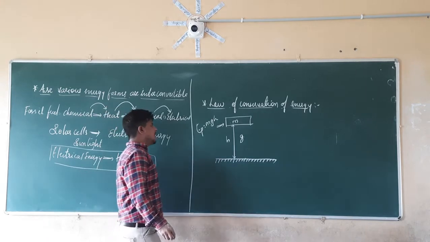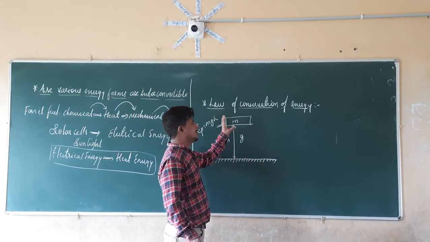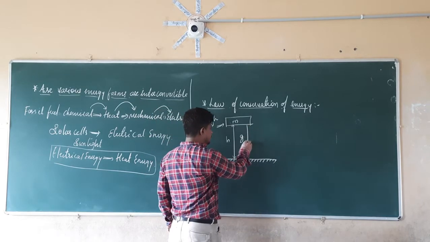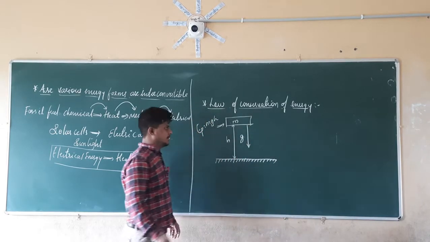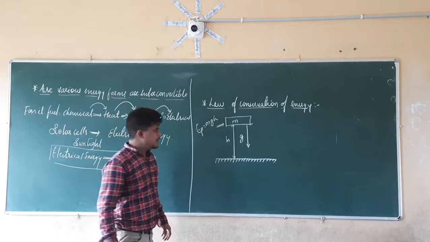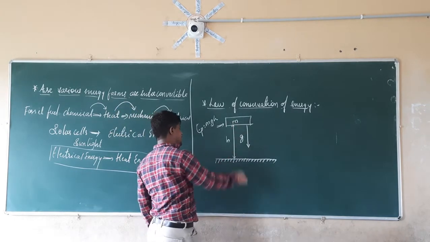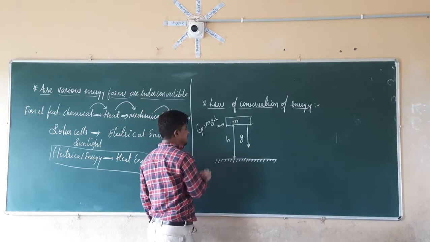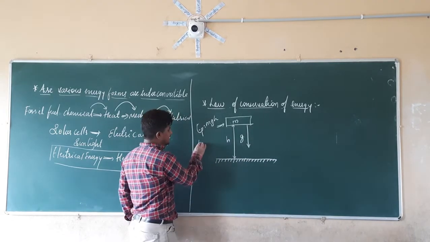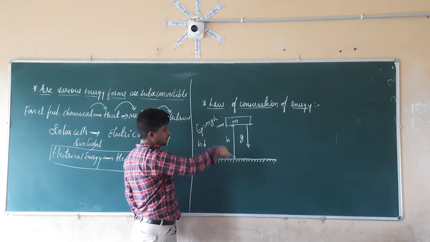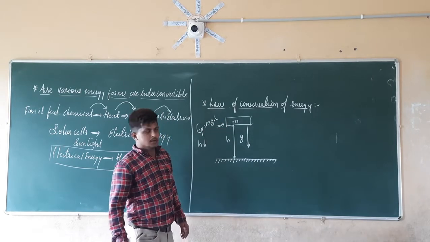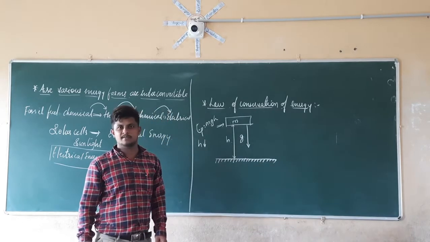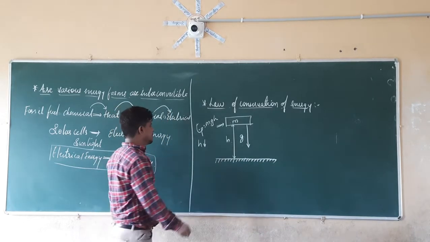Right. Now what we are going to do here, we are going to drop that object from that height, so that this object falls towards the earth, in the downward direction. If this object is falling towards the earth, what will happen here? The height is going to get reduced. Height is reducing when the object starts to fall towards the ground. So if the height is reducing, then what is going to happen to the potential energy of that object? It is also going to get reduced.